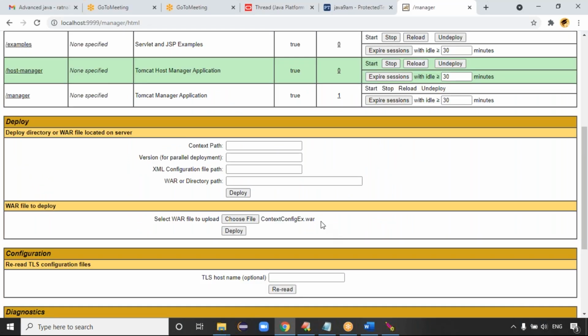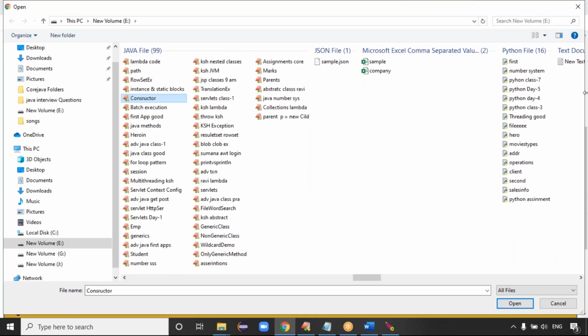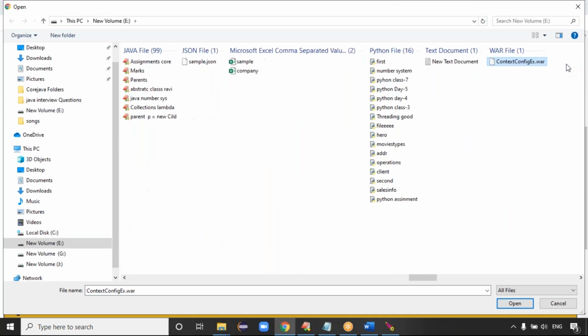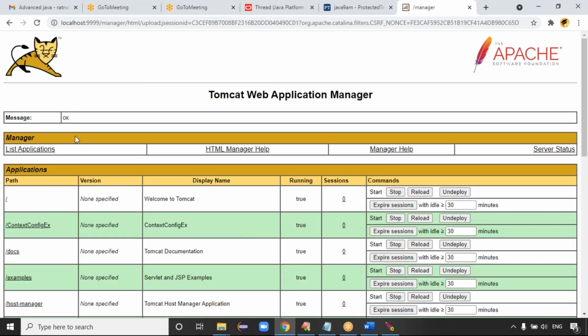That's it. So we got that WAR file location, right? Config context .war here. Just click on choose the file, guys, and open the file. Make sure that the file name is there, context config example.war. Click on deploy, guys. If you click on deploy, you get the message OK. If anything fails, you get the message like context loading failed here.